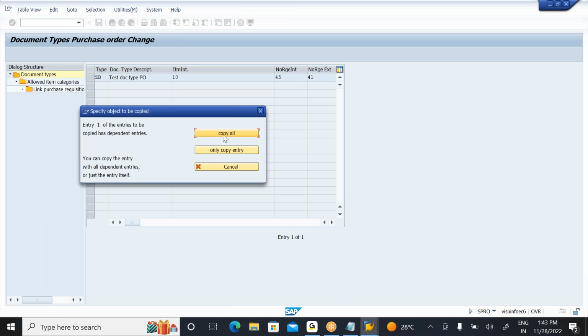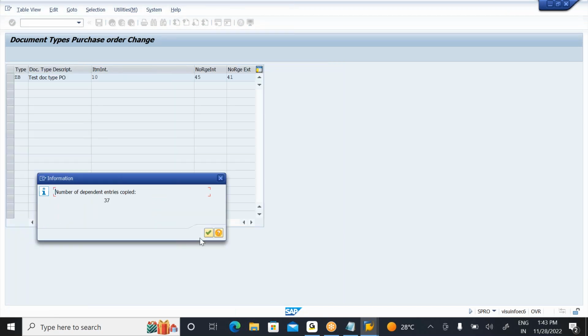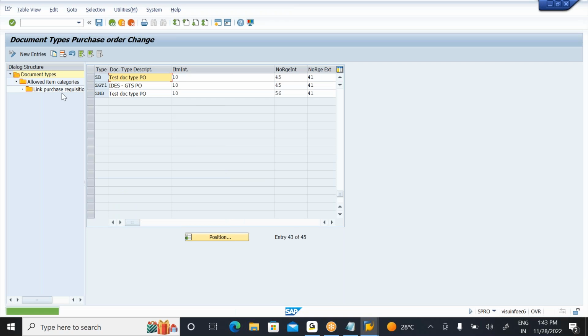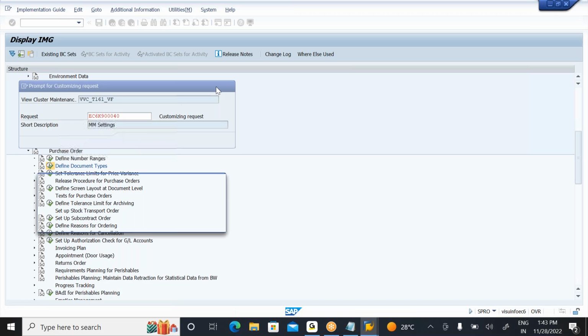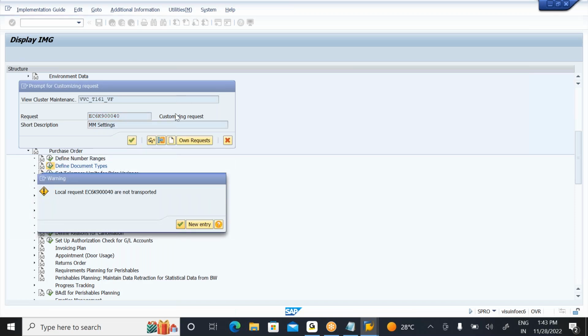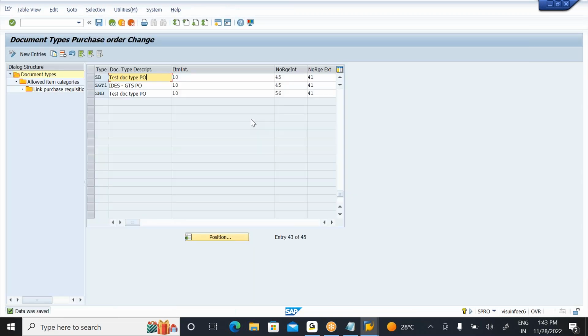ZB, right? So click on copy. So I'm creating a new document type as ZB. Now you simply need to click on save. So I am able to create a new document type. Now you observe it. So I created a new document type.